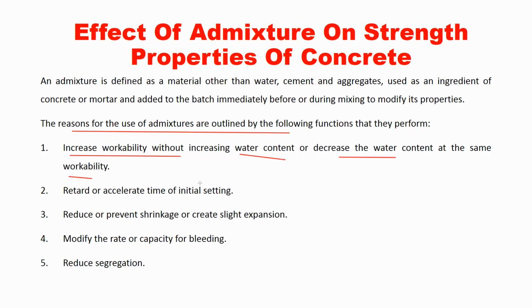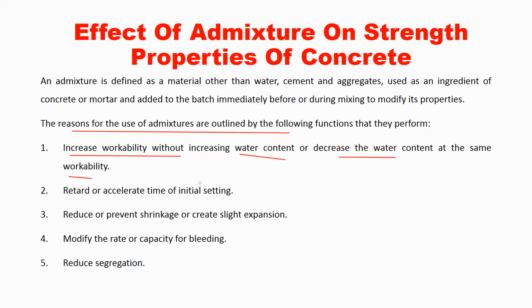Okay, suppose we have concrete. For preparing that concrete we have taken 4 ingredients: cement, fine aggregate, coarse aggregate, and water. Okay, we have prepared concrete. So that concrete has some workability and it is less. We need more workable concrete to work. If the workability is less, then it will become difficult to work with the concrete, right?